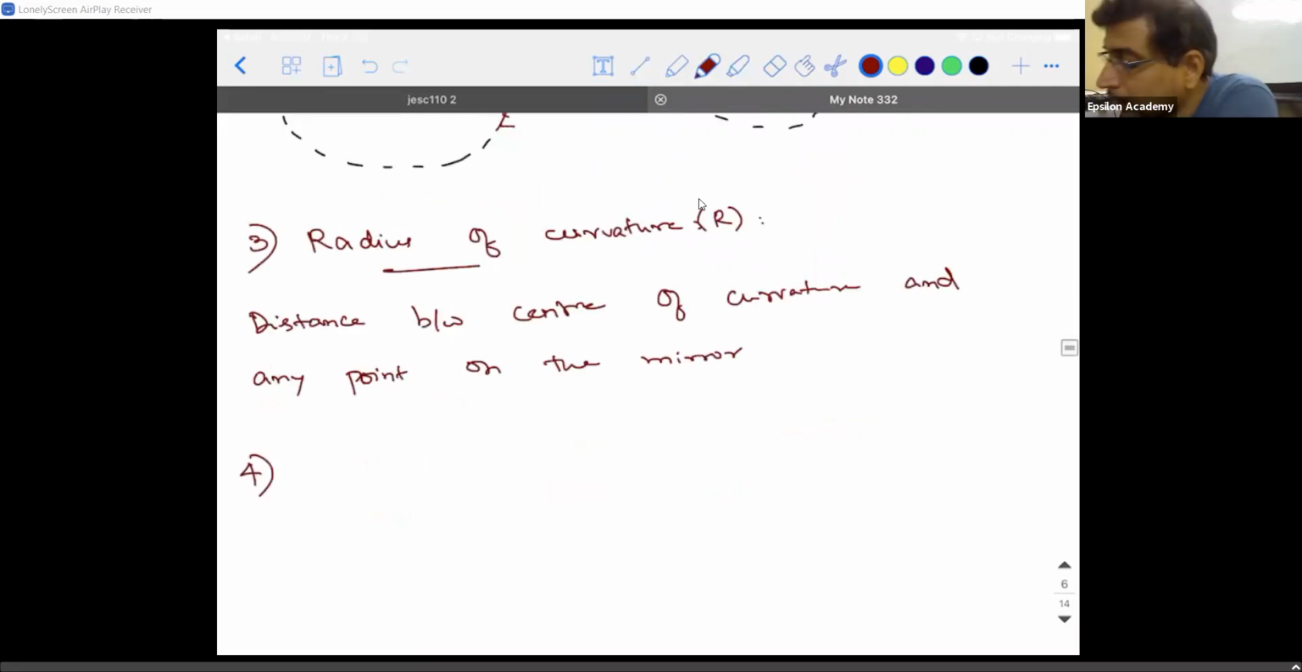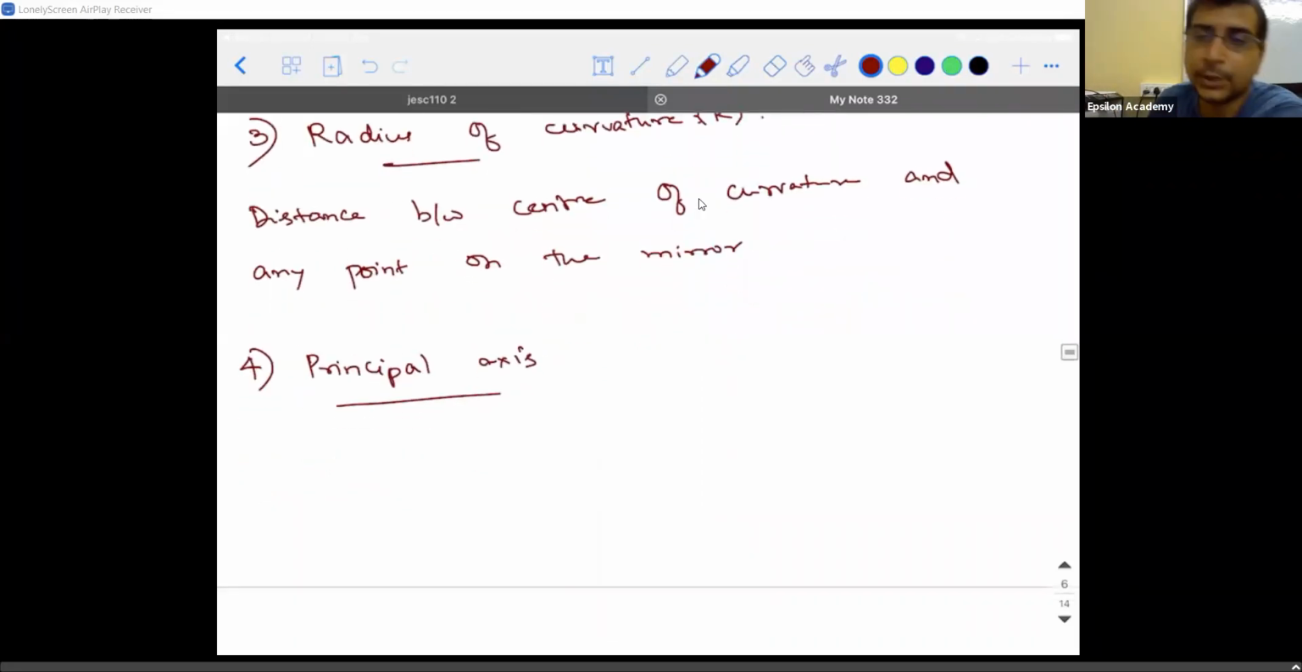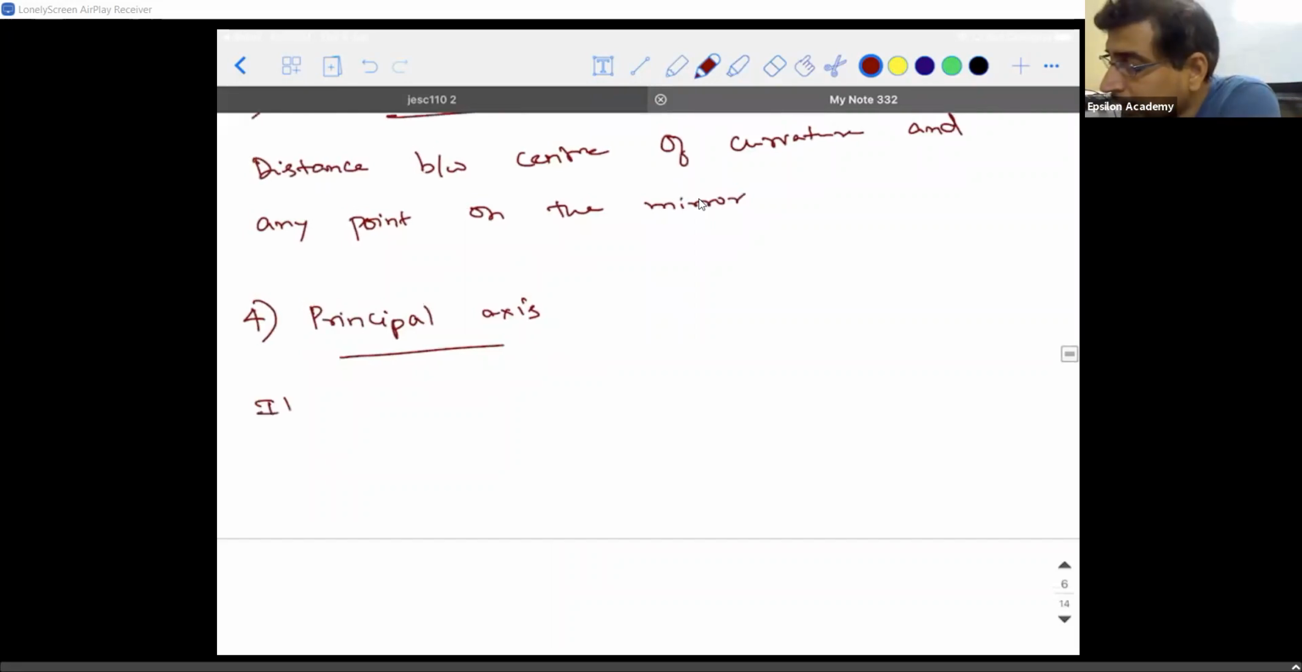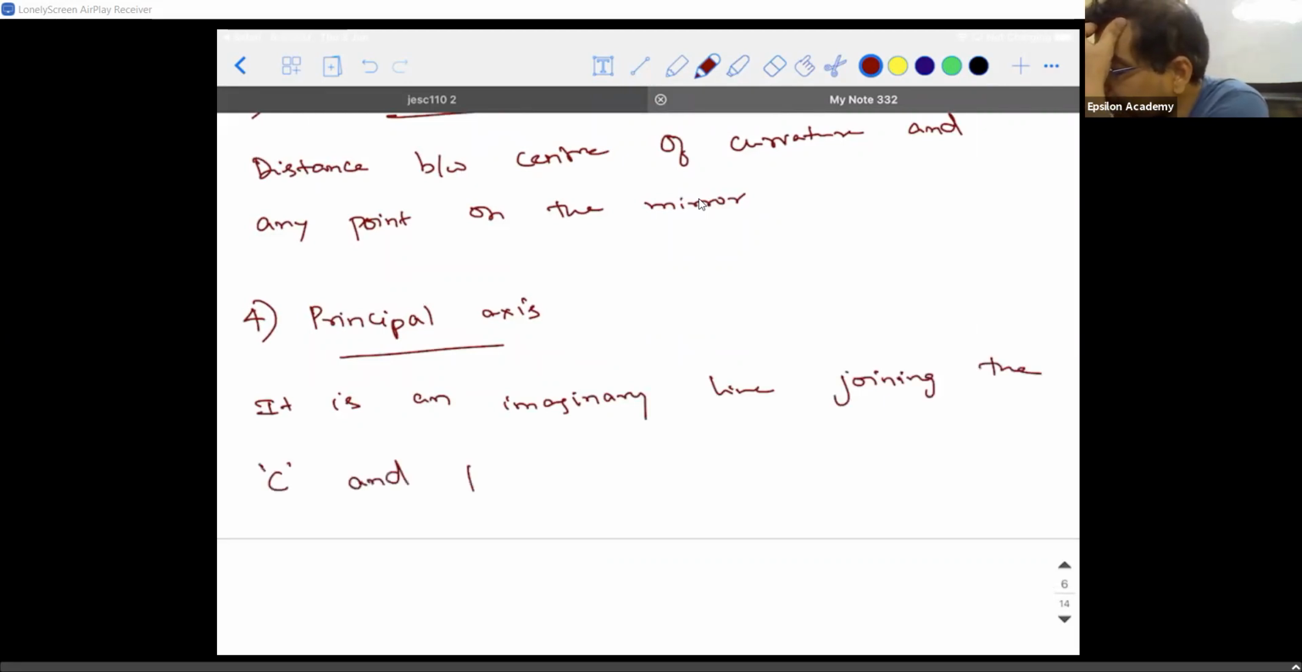Fourth, there is something called the principal axis. It doesn't have any symbol because it's an axis. Axis is a straight line. So what is the principal axis? It is an imaginary line, because you can't see it. It is an imaginary line joining the center of curvature and the pole of the mirror. Right or not?